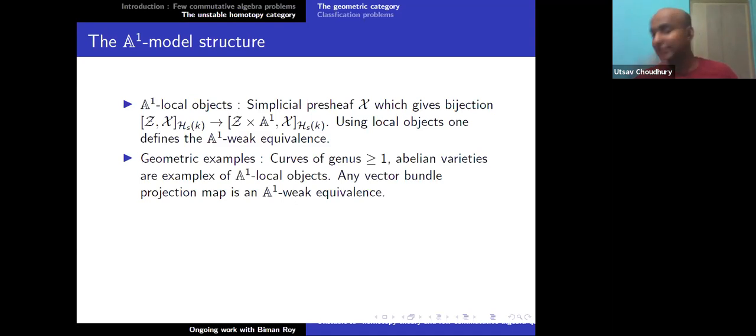For instance, if you are doing sheaf cohomology, first you take an injective resolution of a given sheaf and then compute the cohomology of the global sections of this injective object. These injective objects are precisely the local objects with respect to, say, the Zariski topology if you are computing Zariski cohomology, or the étale topology if you are computing étale cohomology.